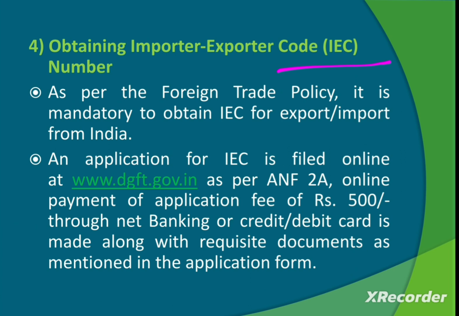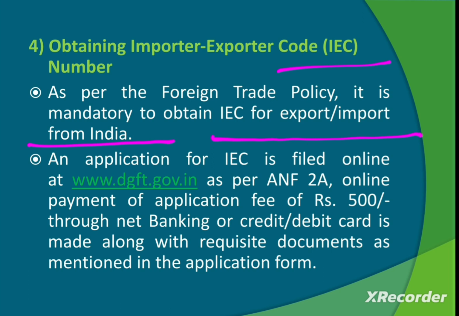And who issues the IEC code? As we discussed in the previous lecture, DGFT is the authority who issues the IEC code for your export import business. The IEC code is a 10-digit number. It may be asked in your exam as an objective question: how many digits does the IEC code have? IEC code has 10 digits. As per the foreign trade policy, it is mandatory to obtain IEC for export and import. Without an IEC code you cannot start export and import.